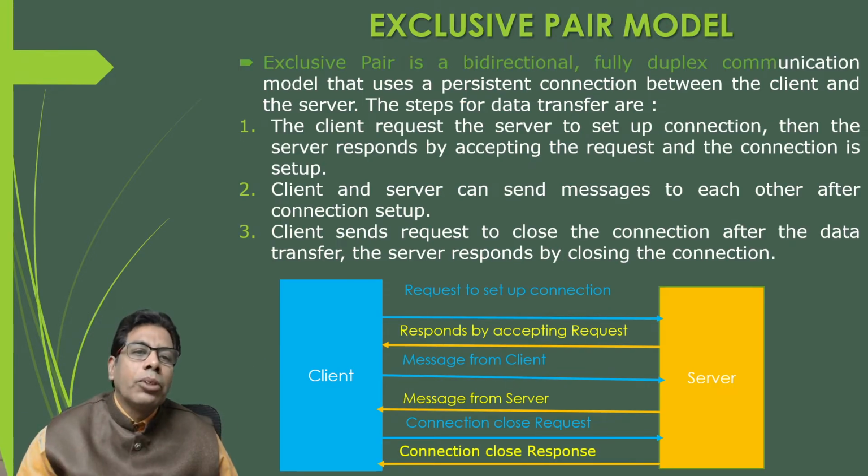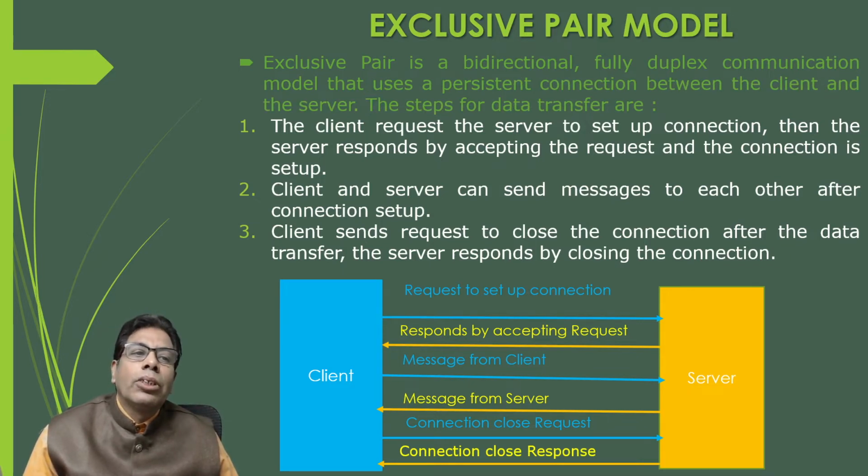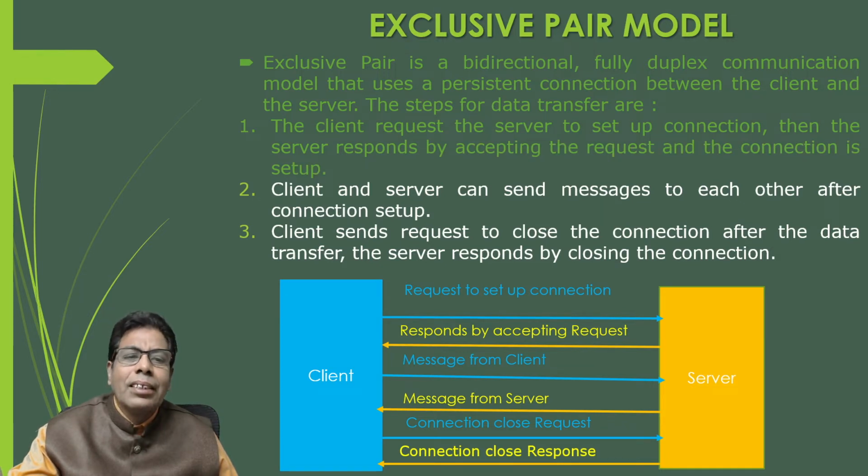The exclusive pair communication is a bidirectional fully duplex communication model that uses a persistent connection between the client and server. Persistent connection means that the connection will be live until the communication is completed. That's why we call it a persistent connection, or the protocol is called a stateful protocol. Here some of the steps are given. First, the client requests the server for the setup of the connection, as you can see in the diagram here. This is the request from the client to the server for setting up the connection.